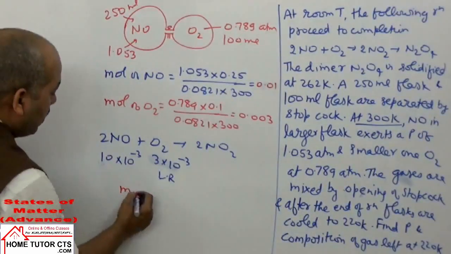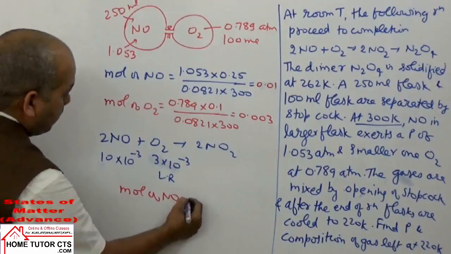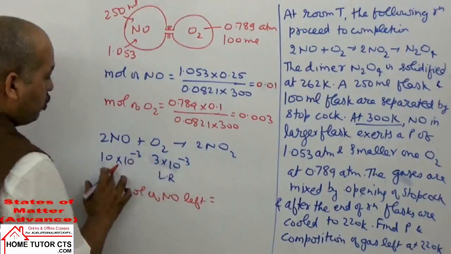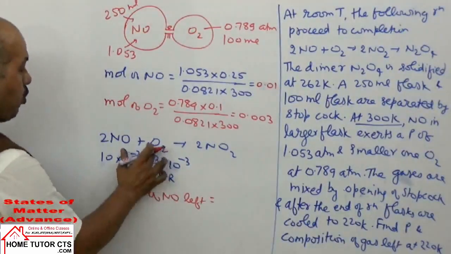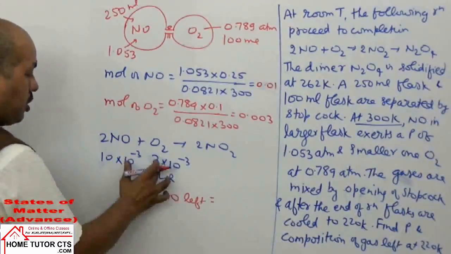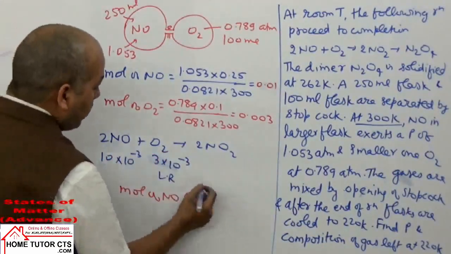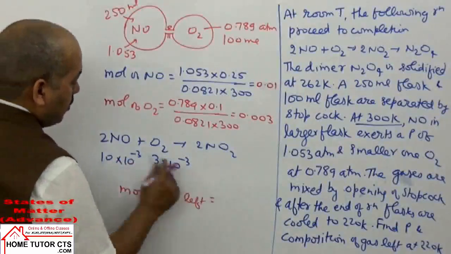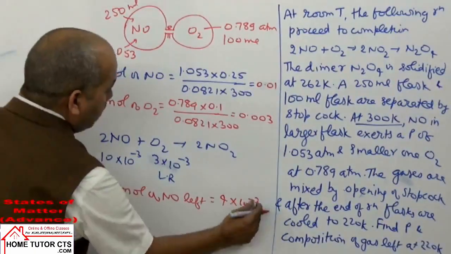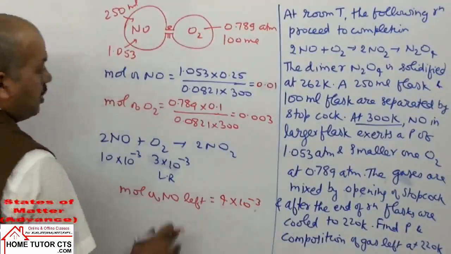How many moles of NO are left? Double will be consumed: 2 moles of NO are consumed by 1 mole of O2, so 3 millimoles of O2 will consume 6 millimoles of NO. So what remains is 10 minus 6, this point is common, 4 into 10 to power minus 3 moles. It is one answer.